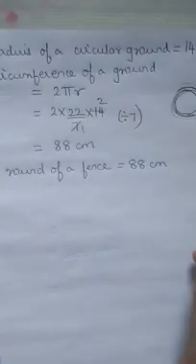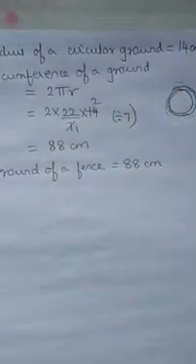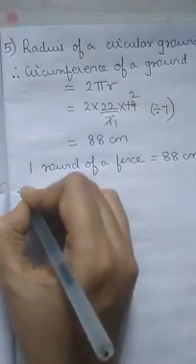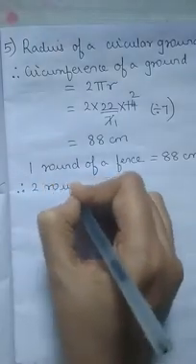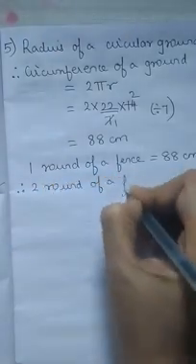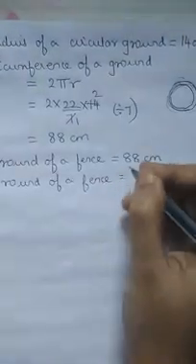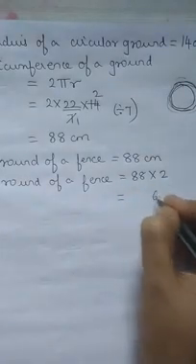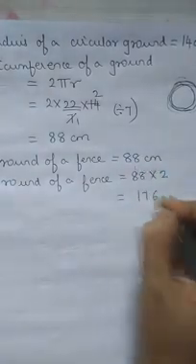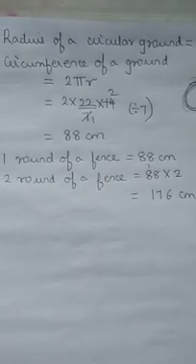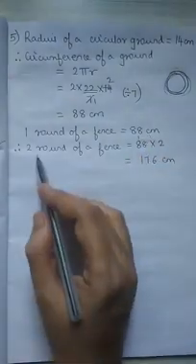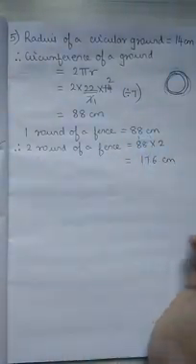How many rounds have they given over here? In the question, they have given 2 rounds of fence. So I have to put 2 rounds. So therefore, 2 rounds of a fence is nothing but 88 into 2, which is nothing but 8 2s are 16, carried up 1, 8 2s are 16, 17, 176 centimeter. So see, 1 round of fence is 88 centimeter, 2 rounds of fence will be 176 centimeter.